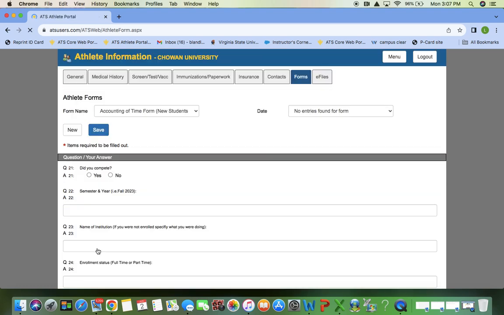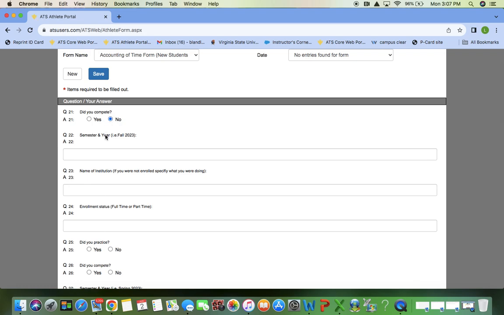You have to go to the next page. And then we'll get back to fall 2023. So maybe you were still at that initial college. Your enrollment status again, and if you practiced or competed.